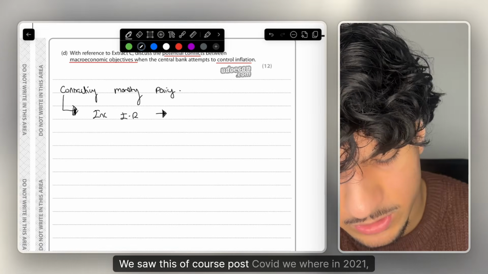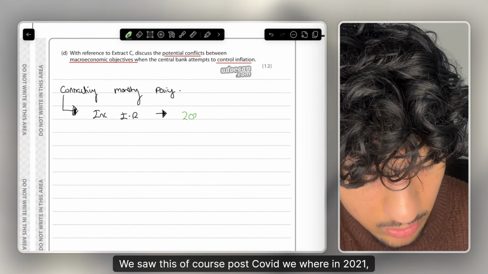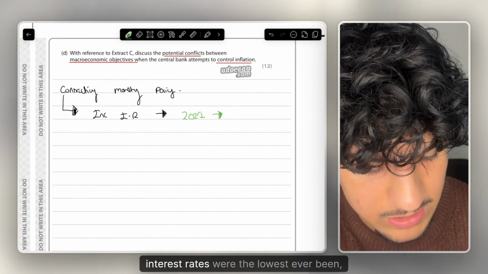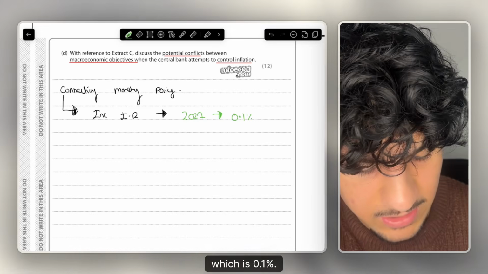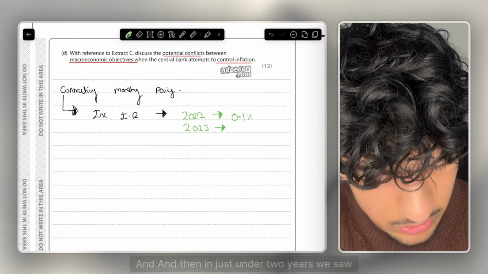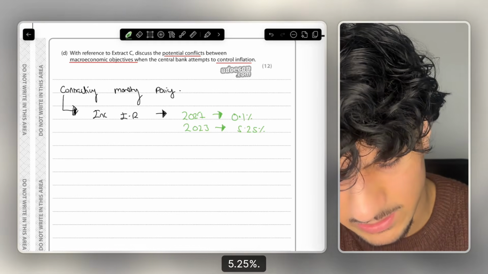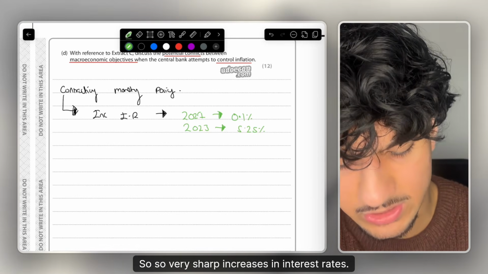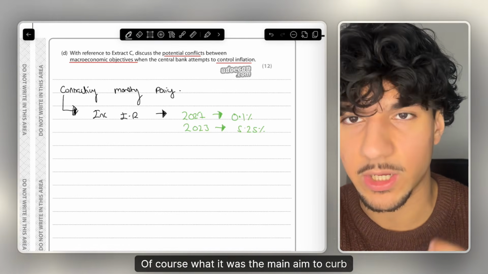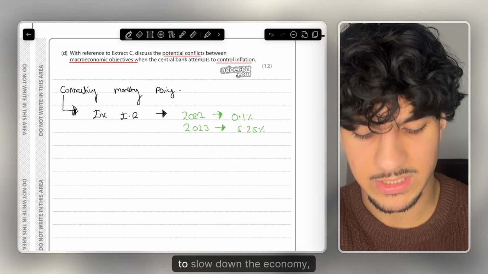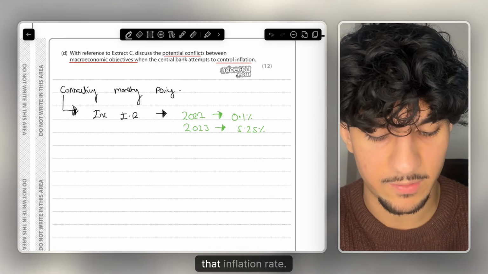We saw this, of course, post-COVID, where in 2021, I think it was December 2021, interest rates were the lowest they've ever been, which is 0.1%. And then in just under 2 years, in 2023, we saw interest rates spike up to 5.25%. So very sharp increases in interest rates. Of course, the main aim was to curb spending, to curb consumption, to slow down the economy, to slow down that inflation rate.